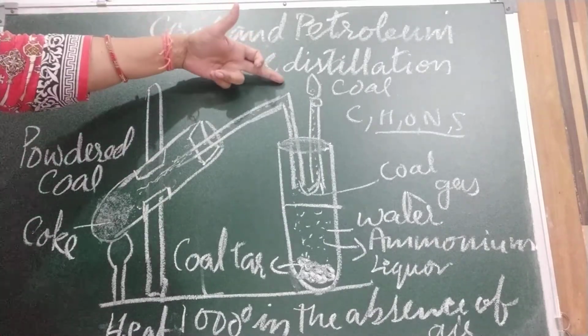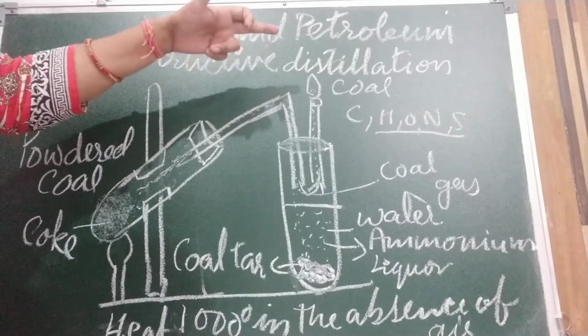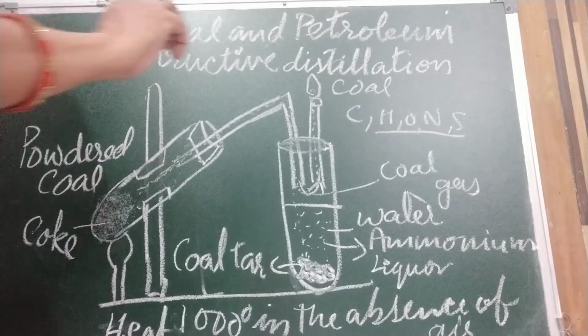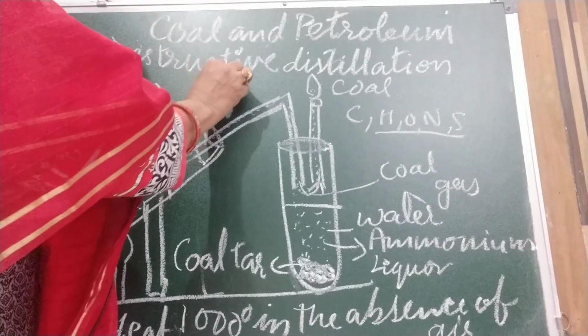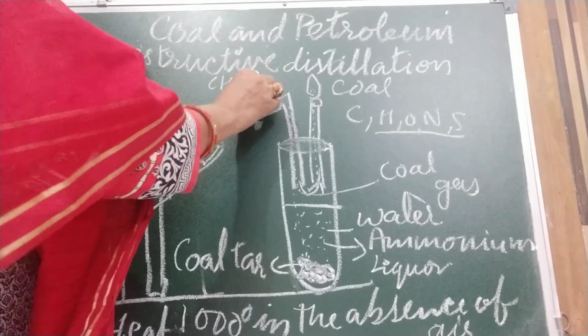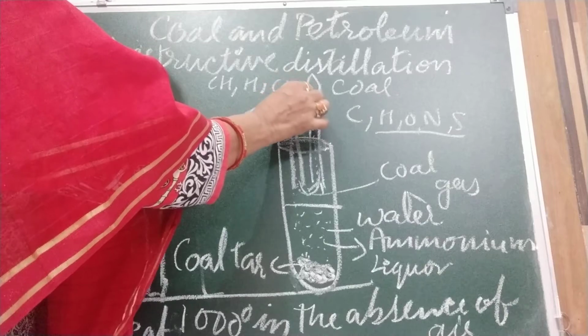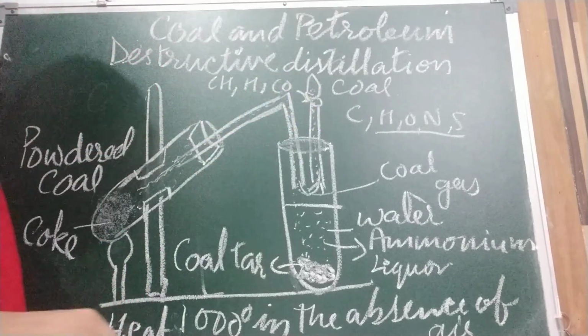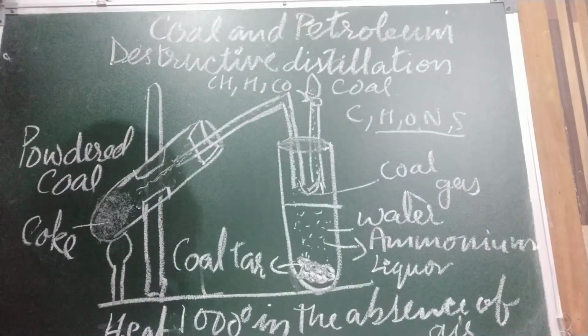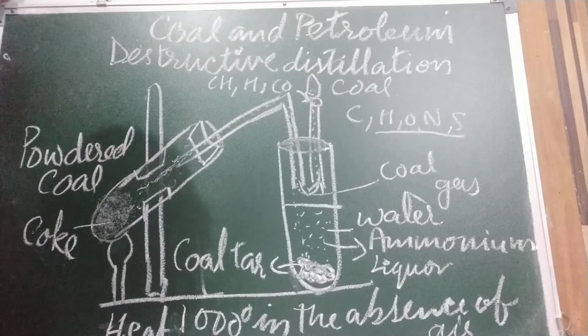Methane, children, is CH4. It was earlier used for domestic cooking and lighting, but is not much used now.